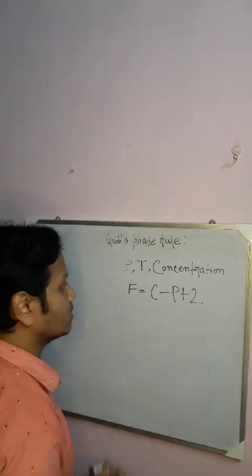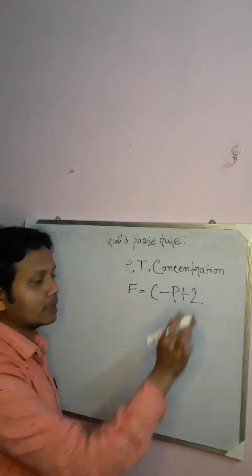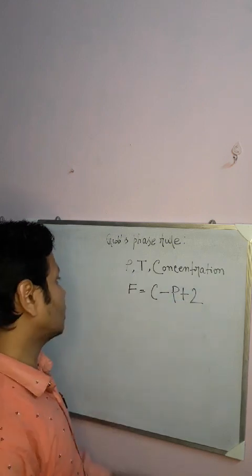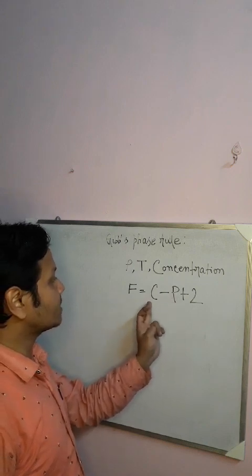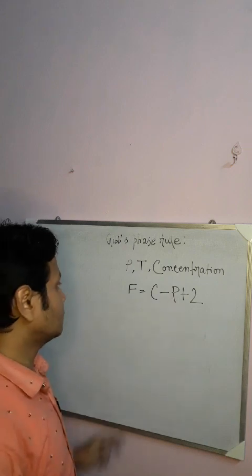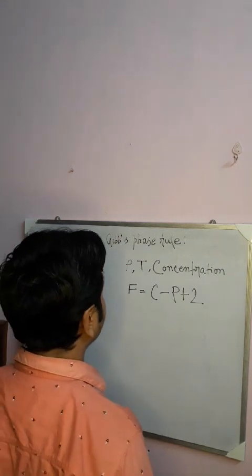So this is the Gibbs phase rule. The equilibrium condition is only disturbed by pressure, temperature, and concentration.